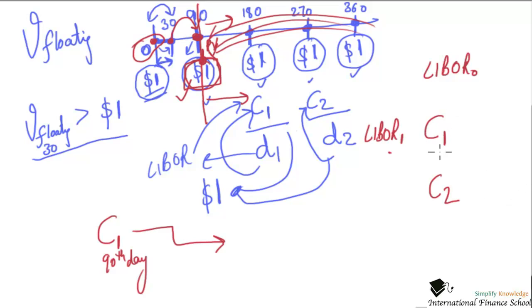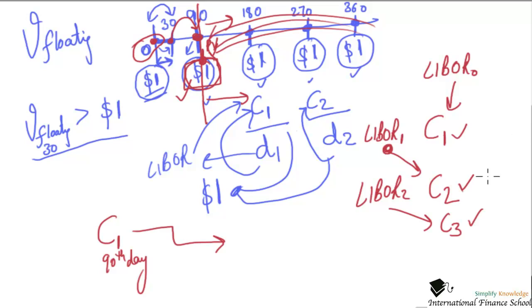LIBOR in time period 2 will decide the cash flow in the third period. Because we have to predict in advance what would be the floating cash flow in the next settlement date, LIBOR in period 1 decides what will be the cash flow in period 2. So there is a lag between which LIBOR is picked and when the cash flow happens.